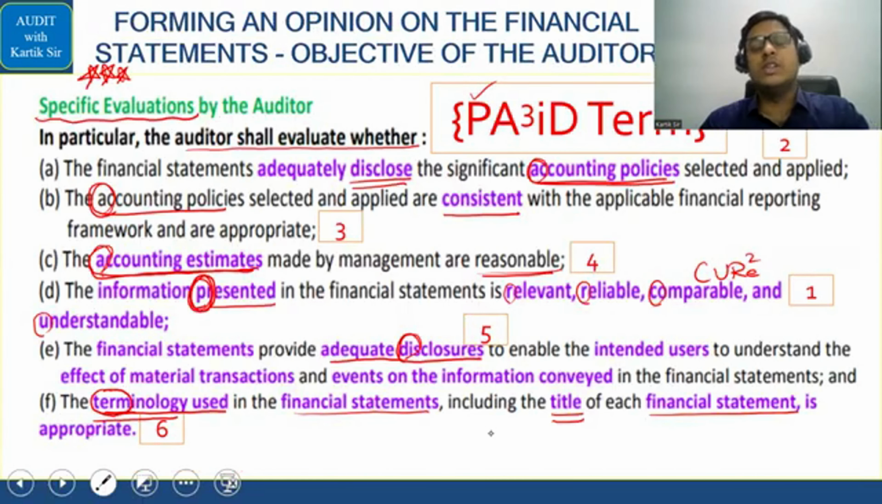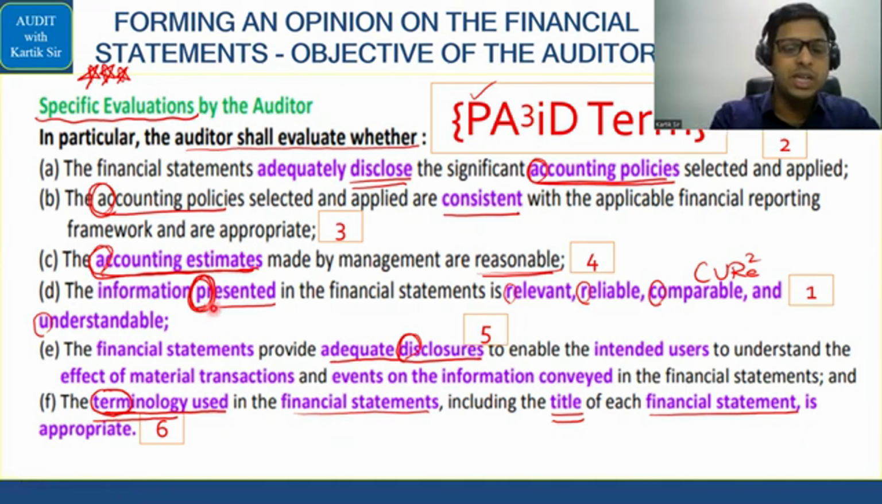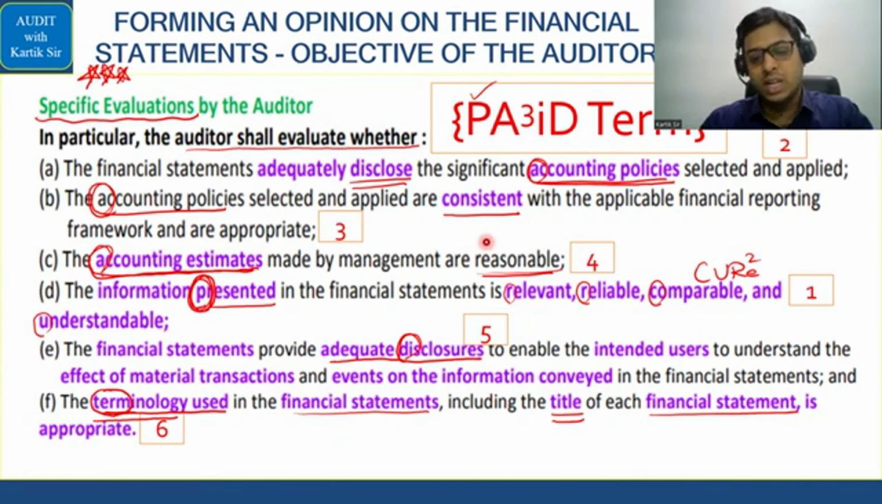The auditor will also do his specific evaluations. For this, there is a code called PAID TERM. Very simple. First, P is whether the presentation of the financial statements is CURE. CURE is what? Comparable, understandable, relevant, and reliable. After that, you have whether the accounting policies are adequately disclosed, whether accounting policies are consistent or not, and whether accounting estimates are reasonable or not. That is what the auditor is checking here.